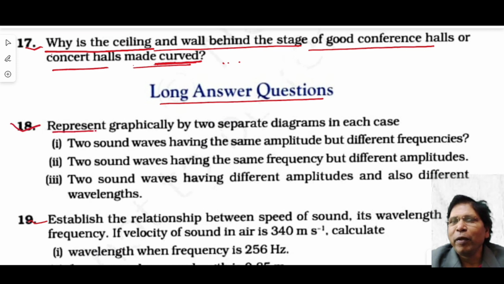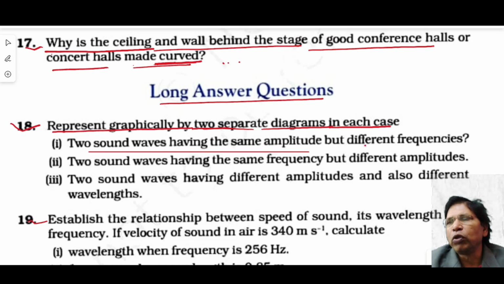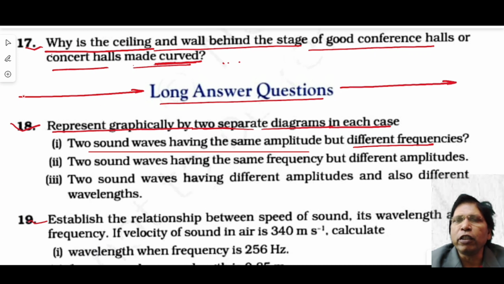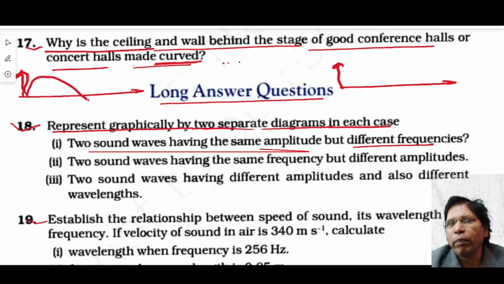Question number 18: represent graphically by two separate diagrams in each case. Okay, now two sound waves having the same amplitude but different frequency. Look at this. This is the propagation of a sound wave. Okay, this is also another propagation of a sound wave. Look at this. This represents the amplitude, which means intensity. Now look at this, here amplitude is the same. That is, the peak is the same. Look at this. This is one wave. Okay, peak same, but frequency different.